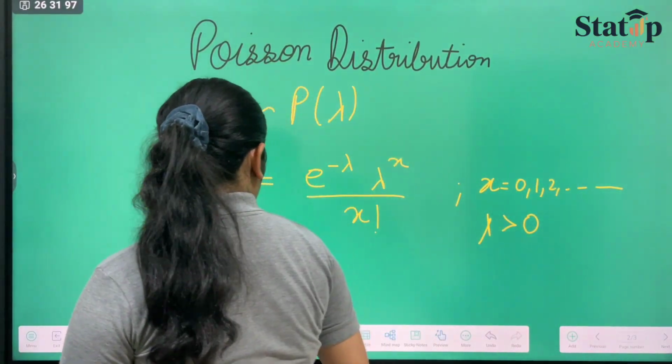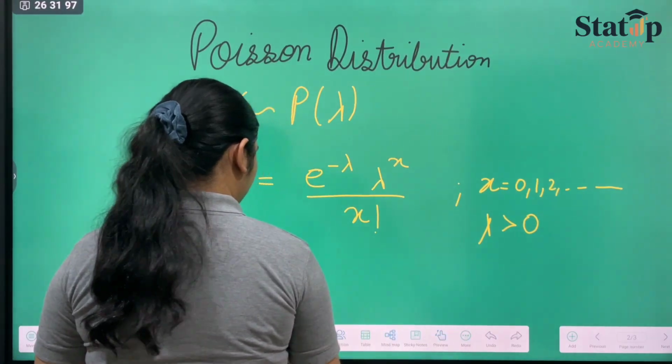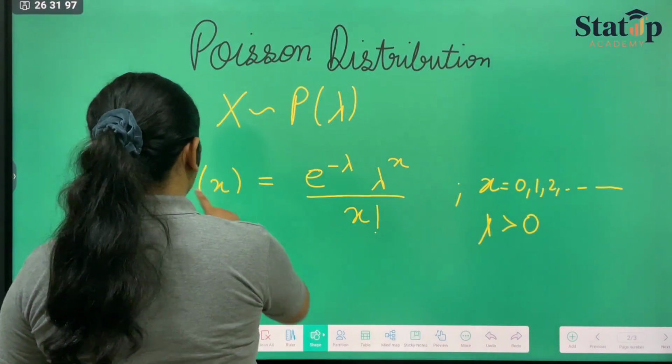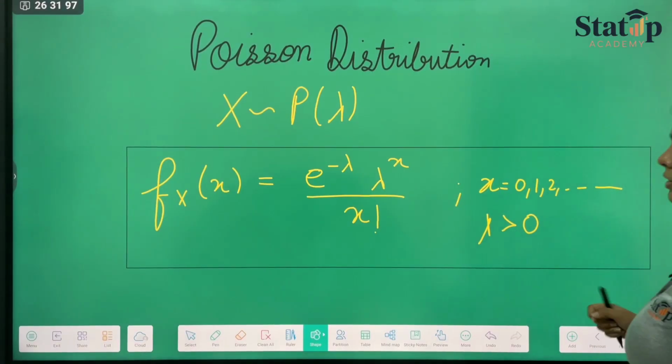This forms the PMF of the Poisson distribution.